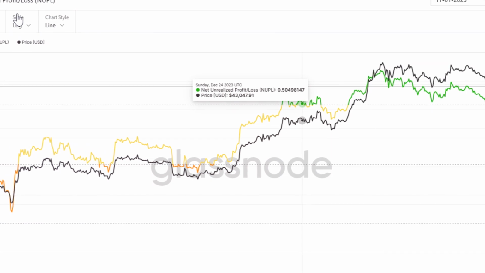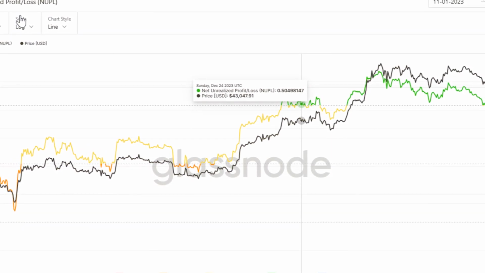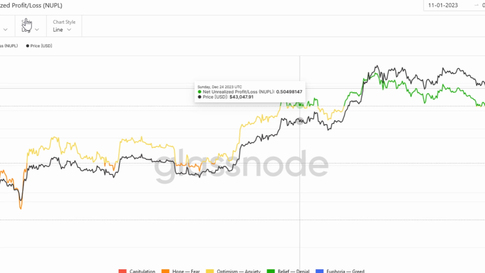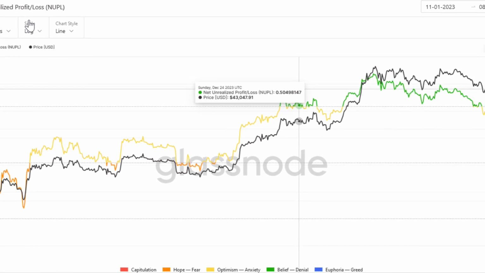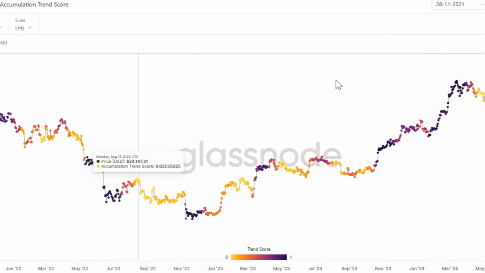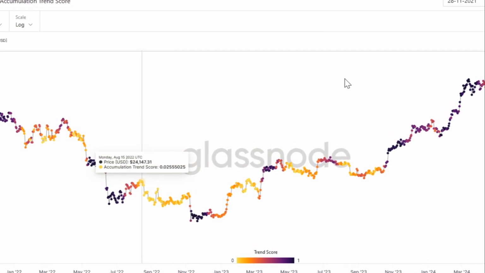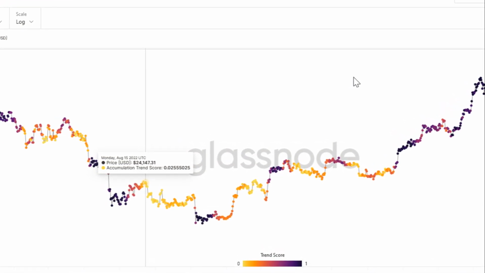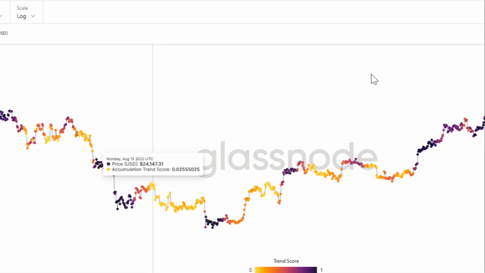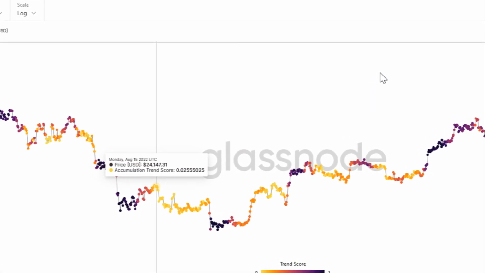The accumulation trend score is an indicator that reflects the relative size of entities that are actively accumulating coins on-chain in terms of their BTC holdings. The scale of the accumulation trend score represents both the size of the entity's balance, their participation score, and the amount of new coins they have acquired or sold over the last month, their balance change score.